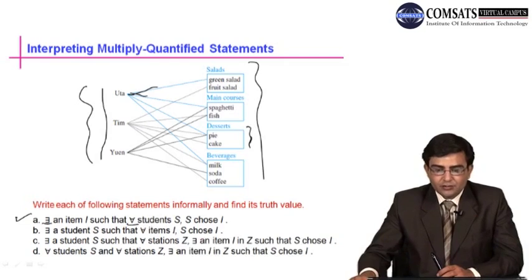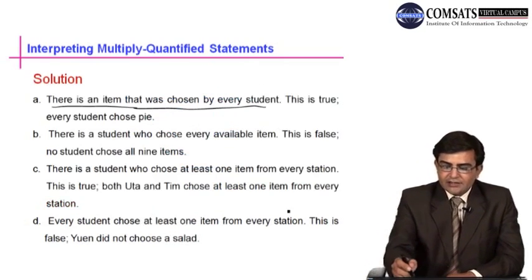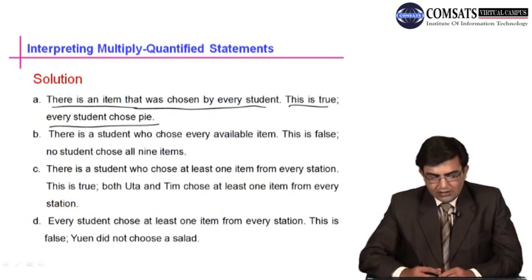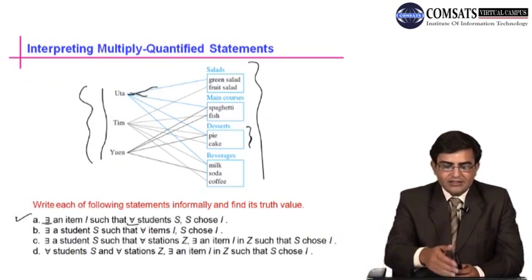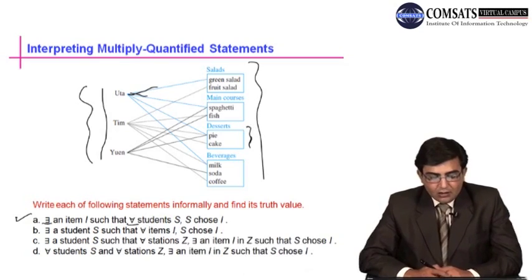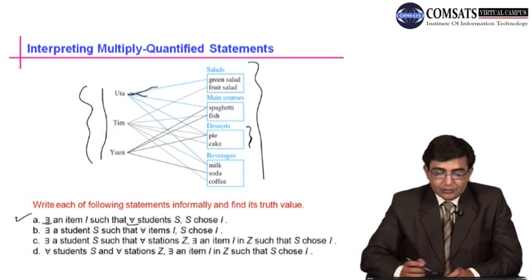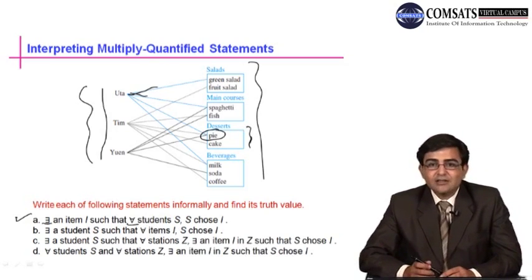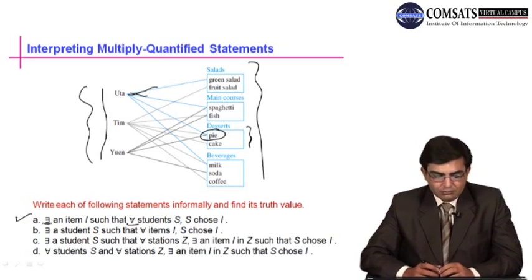So we can say that this statement is true. This is true because every student chooses pie. So all of Uta, Tim and Yuan select pie. Its truth value is true.